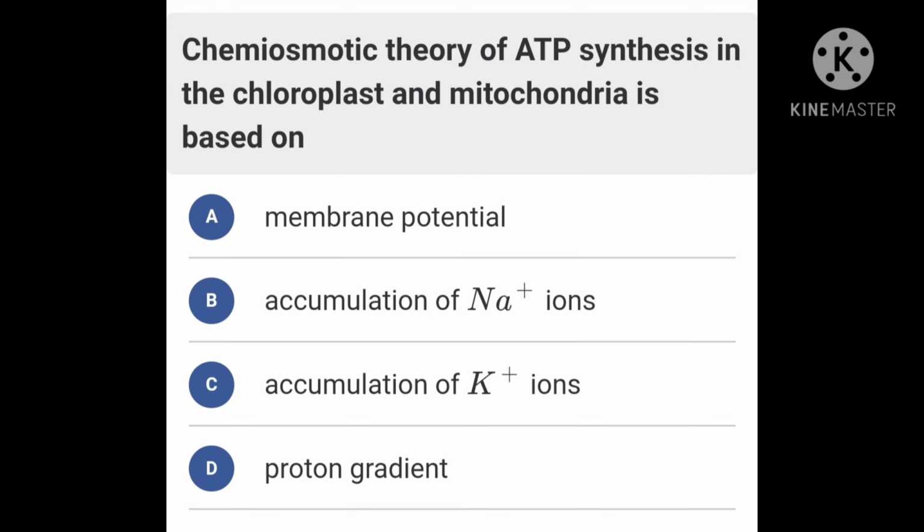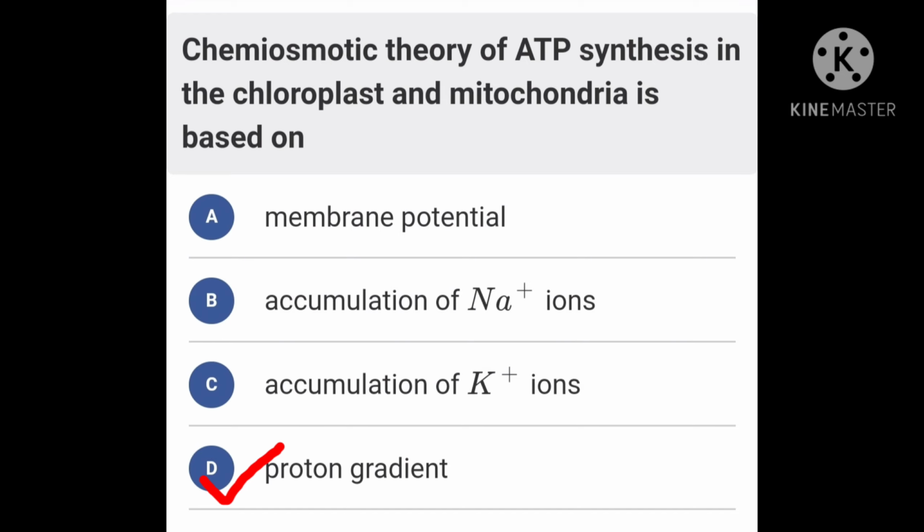Okay, next question. Chemiosmotic theory of ATP synthesis in the chloroplast and mitochondria is based on option A, membrane potential, option B, accumulation of Na plus ions, option C, accumulation of K plus ions, option D, proton gradient. Option D, proton gradient is the correct answer for this question.